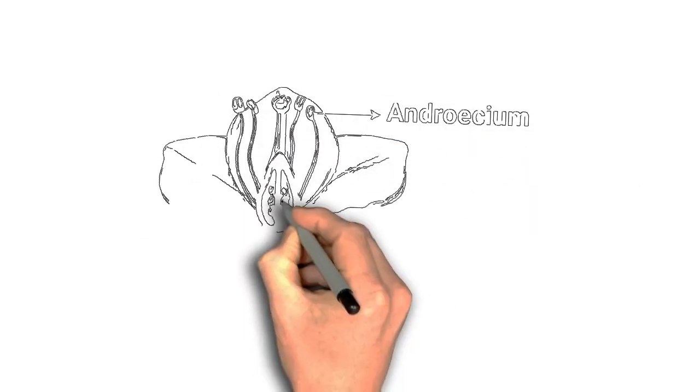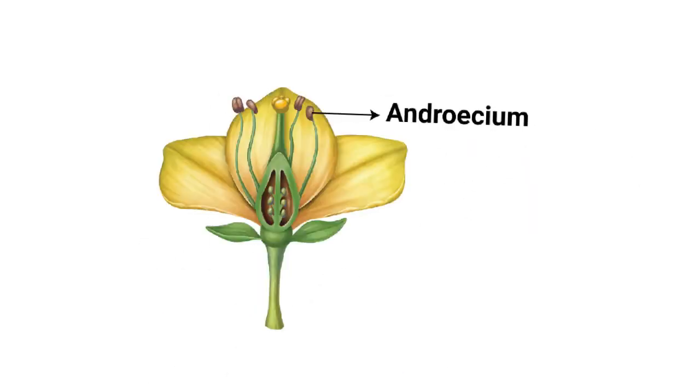So next comes our androecium, which is also called the stamen. The number of stamens in different flowers may vary from a few to a large number, and each stamen consists of a long filament and an anther attached to its extremity. The anther is usually two-lobed or bilobed, and each lobe has again two pollen sacs, that is 4 sacs in all. Within the pollen sacs, they contain pollen grains.